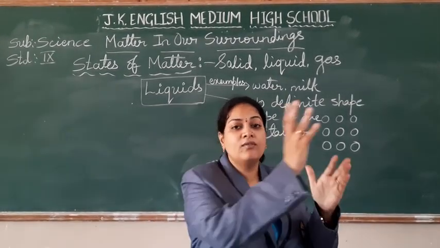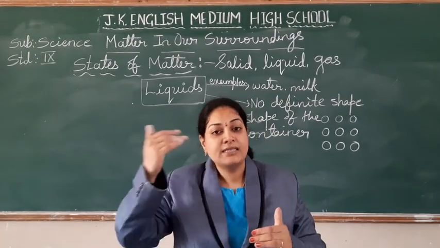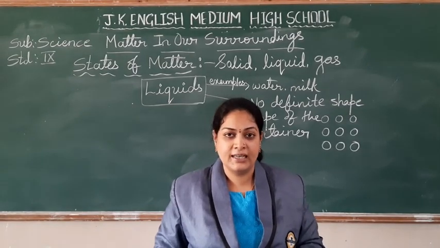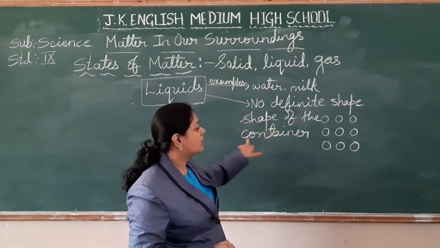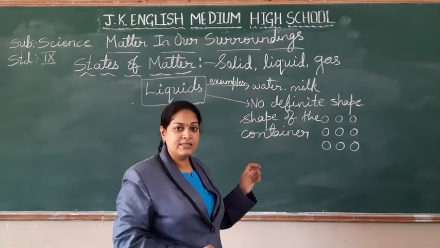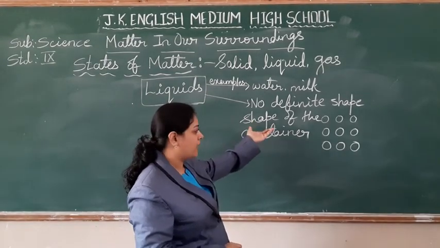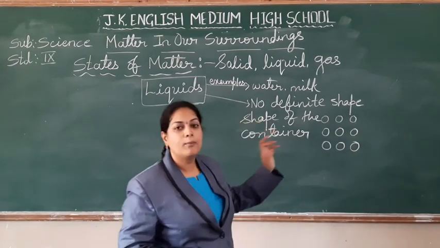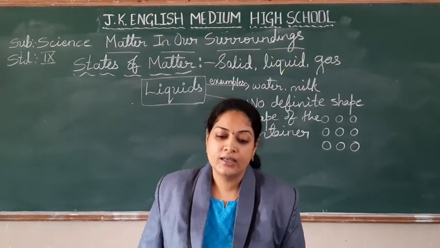In a tumbler, it will take that shape. In which container you take the liquid, it will occupy that container's shape because of the arrangement of particles, and we can say they do not have a definite shape.